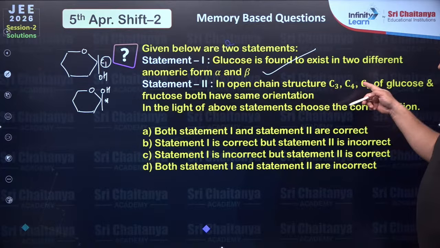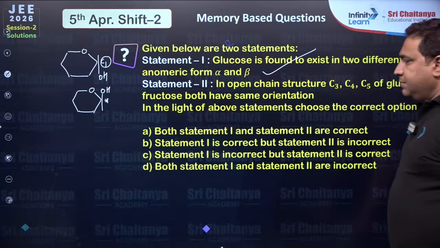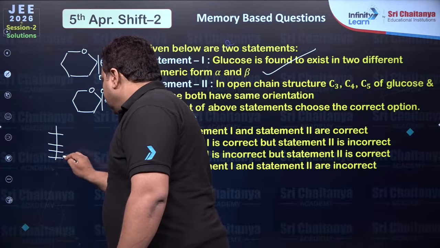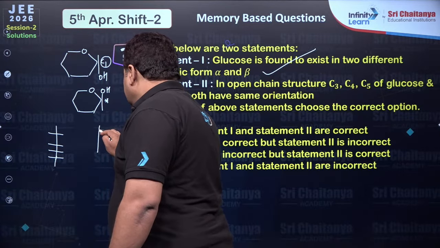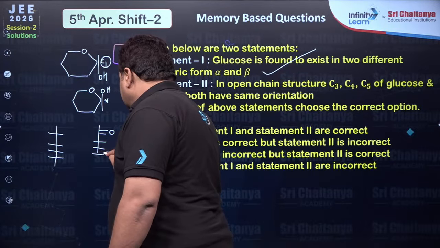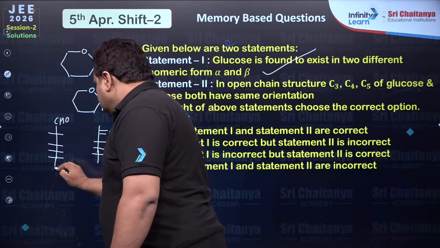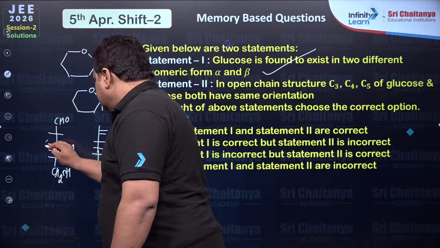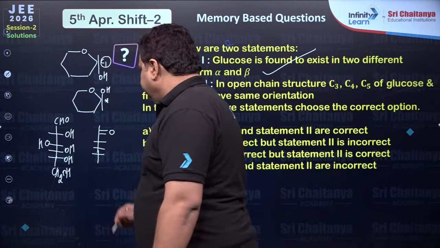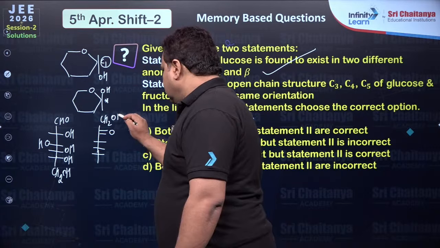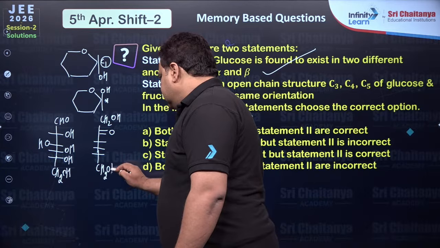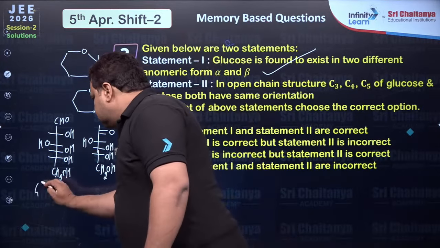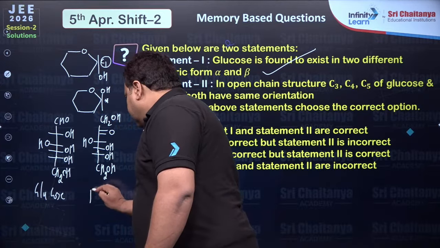In open chain structure, C3, C4, C5 of glucose and fructose both have the same configuration or orientation. Let us check it. So 1, 2, 3, 4. This is CHO, this is CH2OH. This is OH, this is OH, this is OH. Fructose: this is CH2OH, this is CH2OH, and this is OH, this is OH, and this is OH. This is glucose, dear students, and this is fructose.